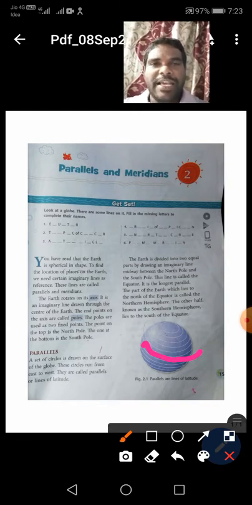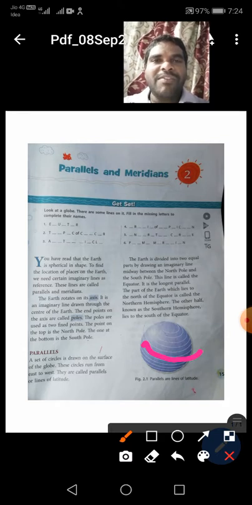It is the longest parallel. The equator is given the numbering 0 degrees. The 0 degree parallel divides the earth into two parts.